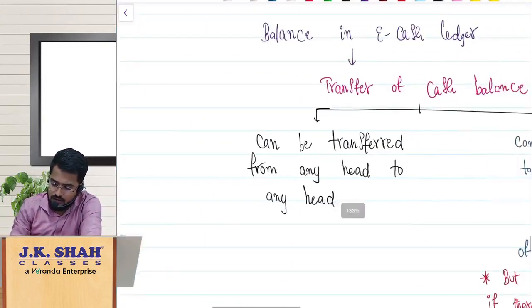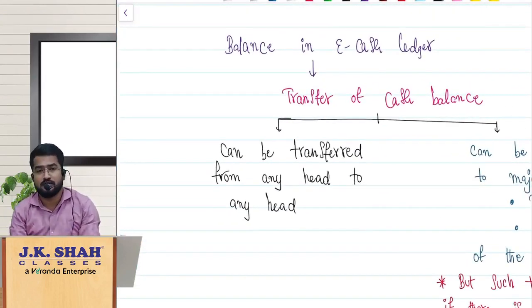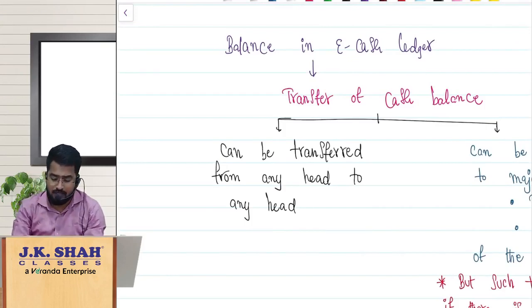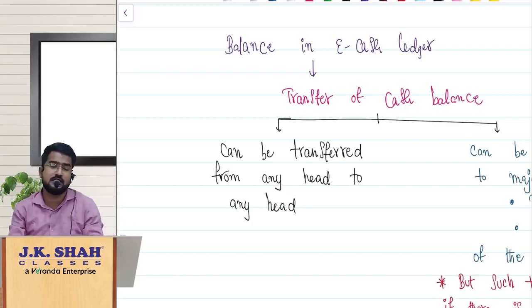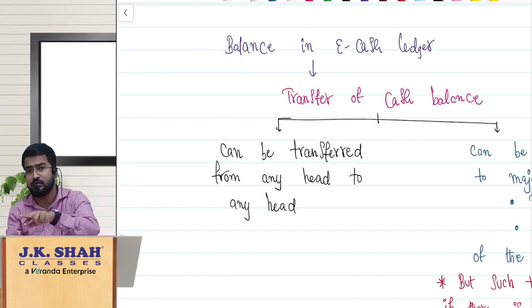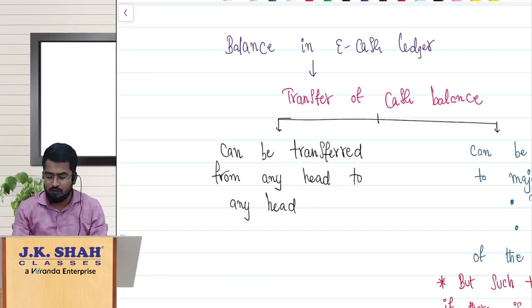Normally you know that the e-cash ledger will be having major heads and minor heads. Every major head will be having minor heads, and you already knew that the balance in any minor head of any major head can be transferred to any minor head of any major head. So if there is e-cash ledger balance available in IGST tax, you can transfer it to CGST late fees, you can transfer it to SGST penalty, like that. That was obviously there earlier.